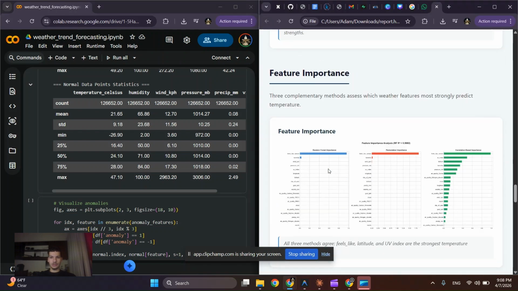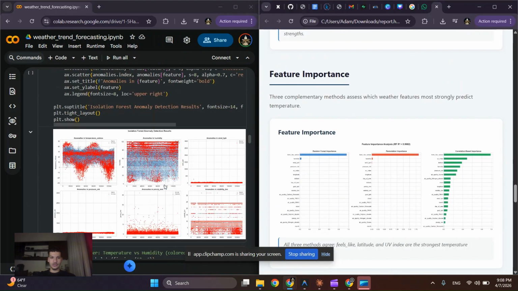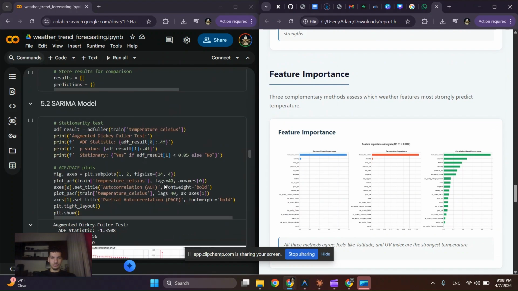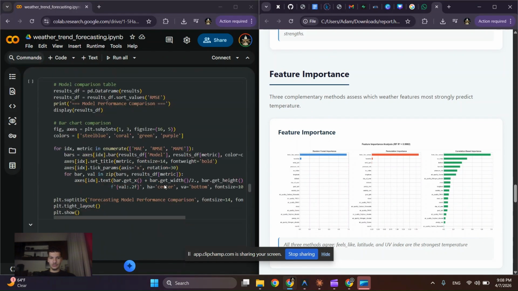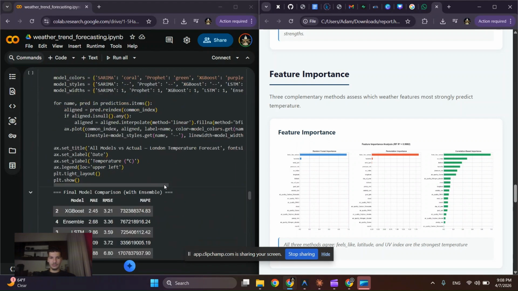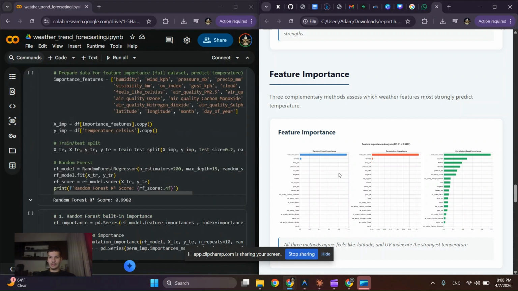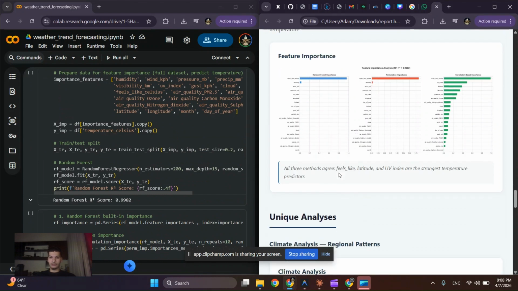After that, I also did a little bit of analysis of the feature importance, and the code for that is right after the models, down here after the model comparison. I tried to find which specific features are most important, and we found that fields like latitude and UV index are the strongest temperature predictors.